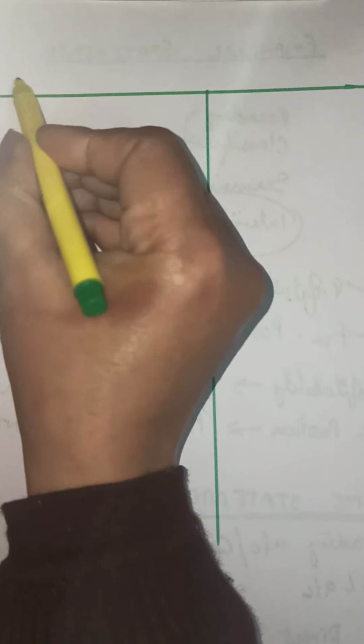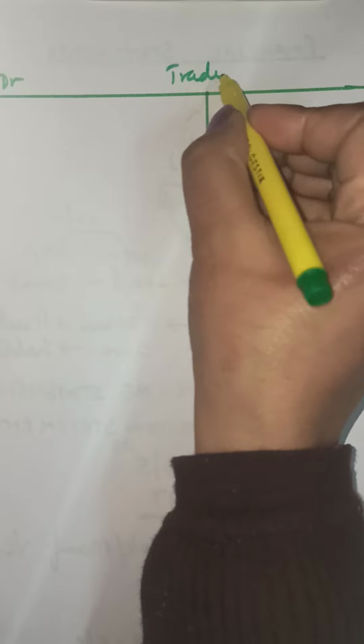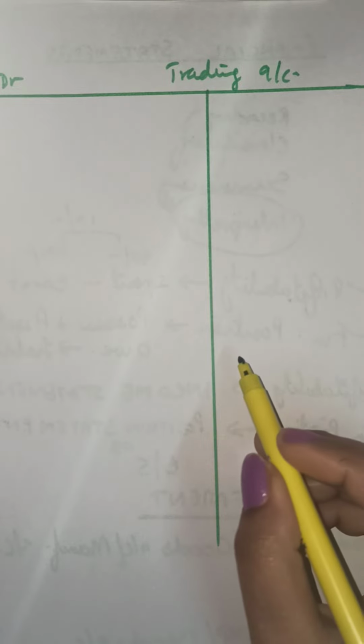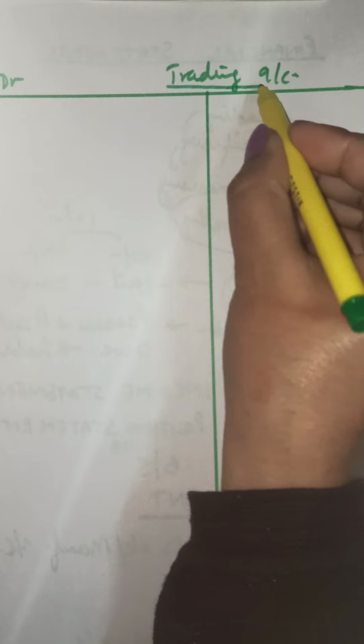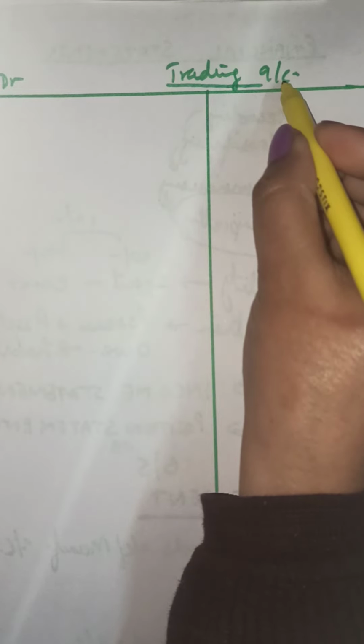The left side is called the debit side and the right side is called the credit side. This is the trading account. We have learned this; it is similar to the ledger account. This is the format of the trading account. We write "Trading Account". It is important to write "for the year ended". I do not have space here, but we will write "for the year ended" so much.